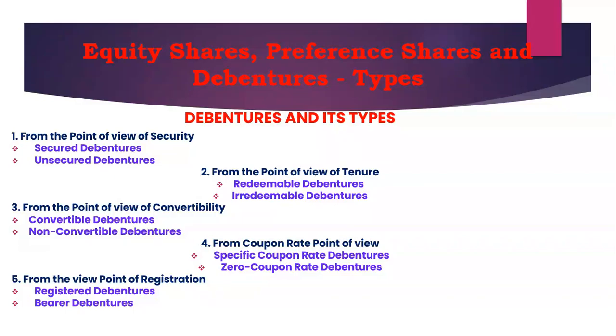This charge may be floating or fixed. Fixed charge is given to particular assets which are for long run purposes, and a floating charge can be given to any assets for that matter. The fact of the matter is, a fixed charge is established on a particular asset whereas a floating charge is on the general assets of the company.